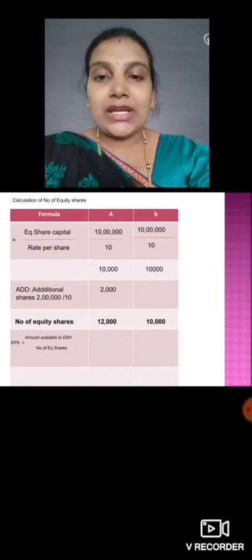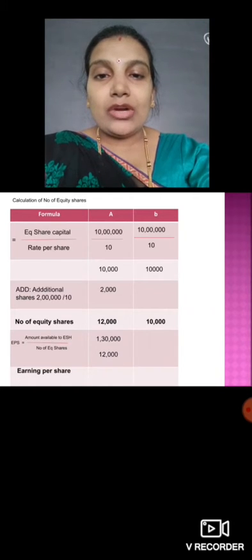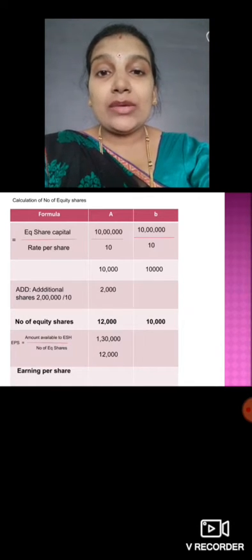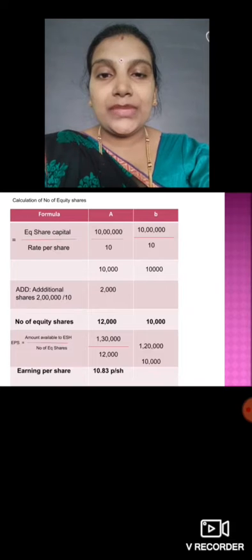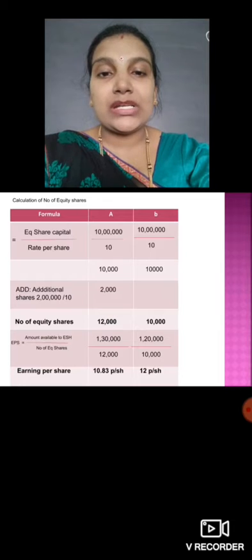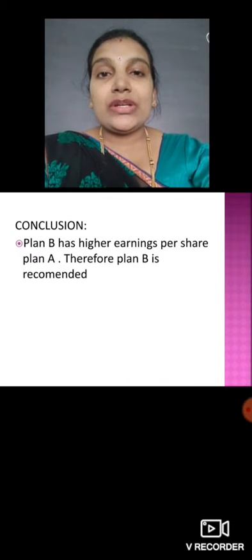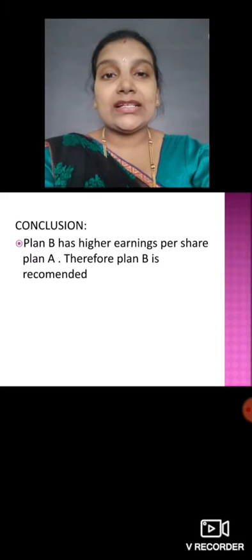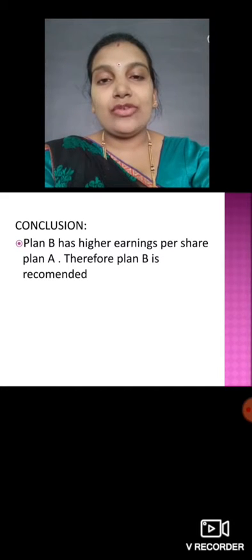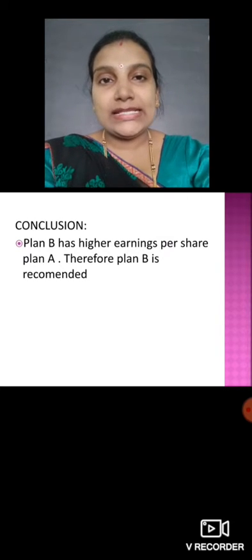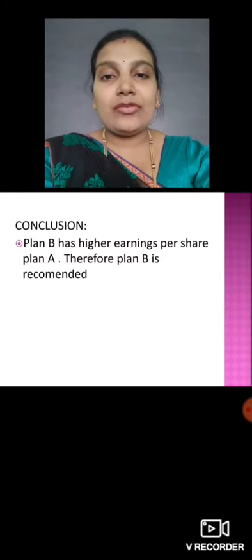Now we'll see earning per share: amount available to equity shareholders divided by the number of equity shares. For plan A, 1 lakh 30,000 divided by 12,000 equity shares gives rupees 10.83 per share. For plan B, 1 lakh 20,000 divided by 10,000 gives 12 rupees per share. So what conclusion should we give? Plan B has a higher earning per share than plan A. Therefore, plan B is recommended. Whichever gets the highest earning per share, that only you should select. As we compare, plan B has the highest return, so you should go with plan B.